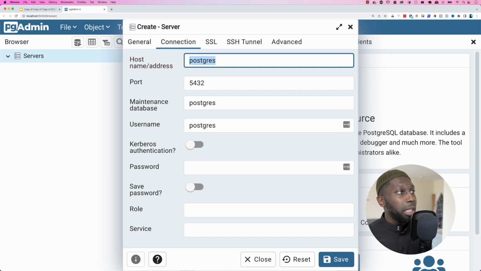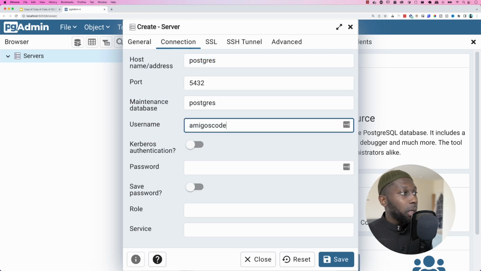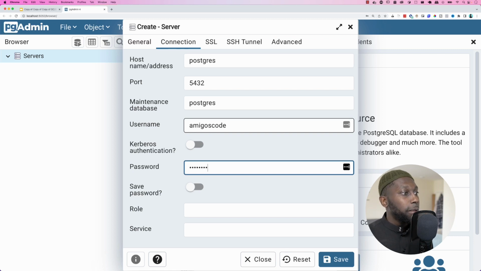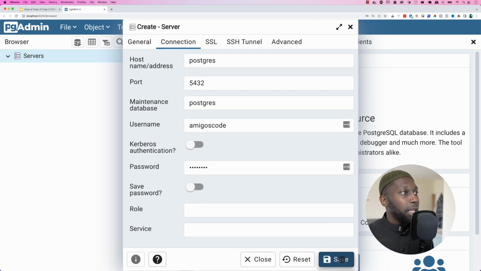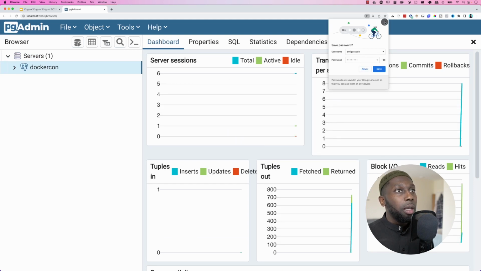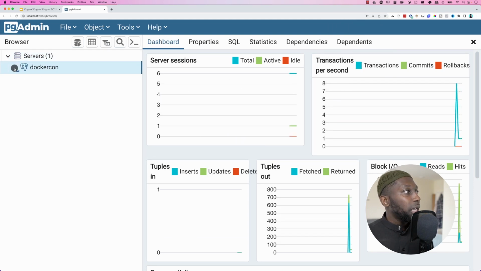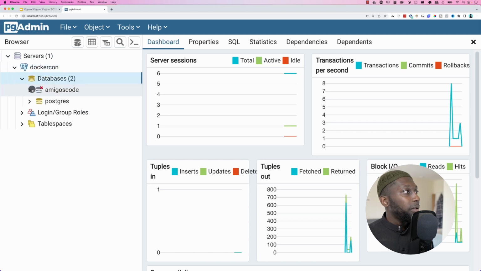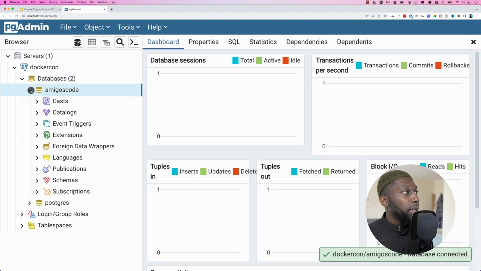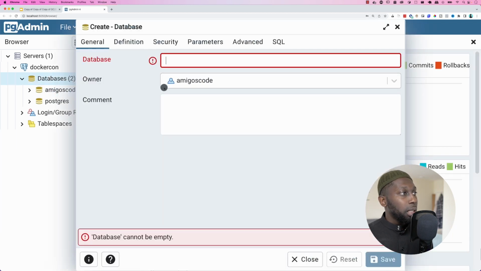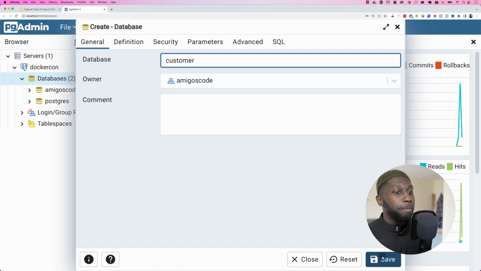So this will be Postgres. And the reason why this is not localhost in here is because I've named my container Postgres. So now the PGAdmin container is talking to the Postgres container via the Docker network. Then the username here, I think I said Amigoscode, and the password was password. So if I save this, hopefully I should connect. There we go. And now I'm inside of this server right here. Currently I have two databases, Amigoscode and Postgres. So let me create two databases. Here I'm going to create one database for customer.